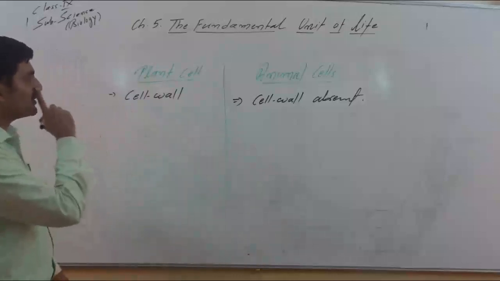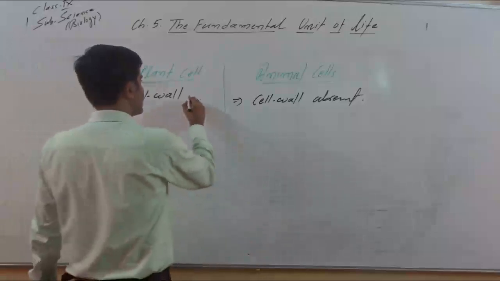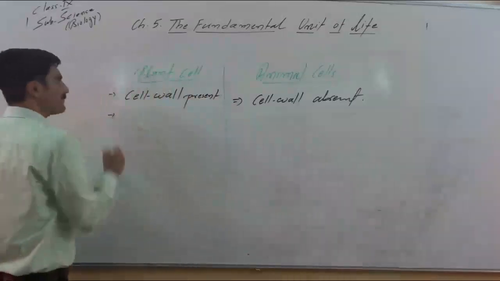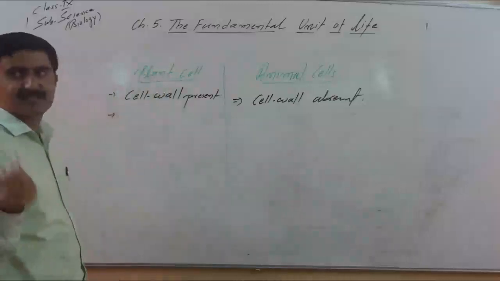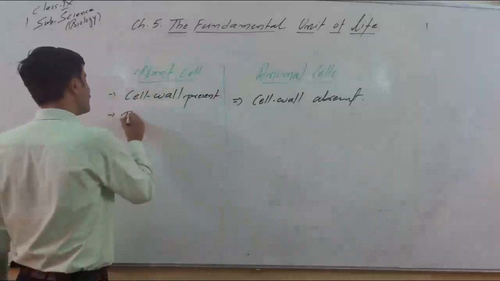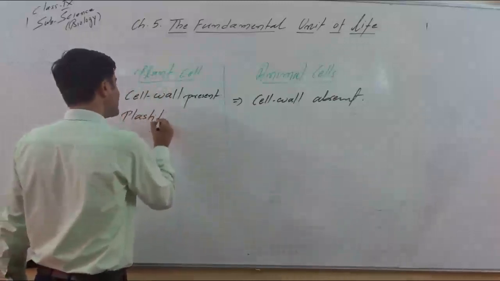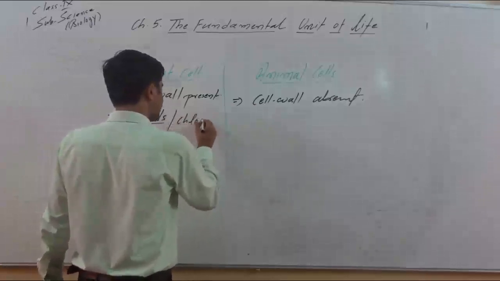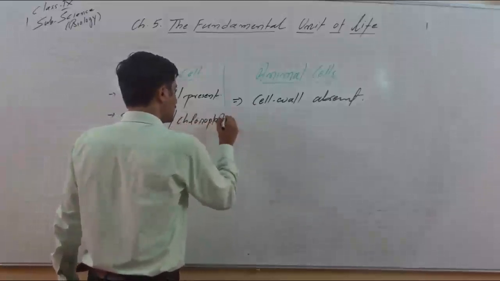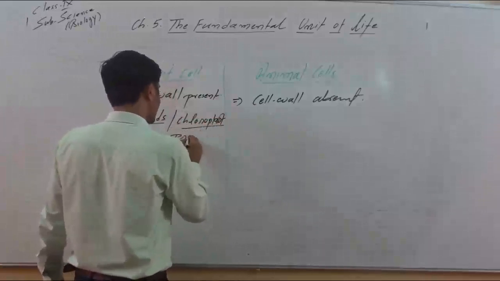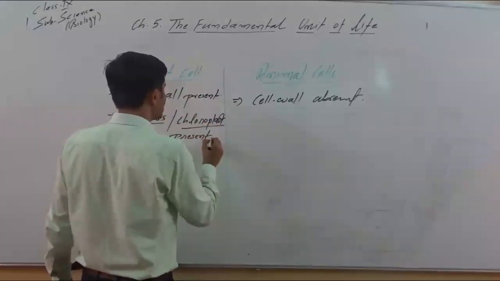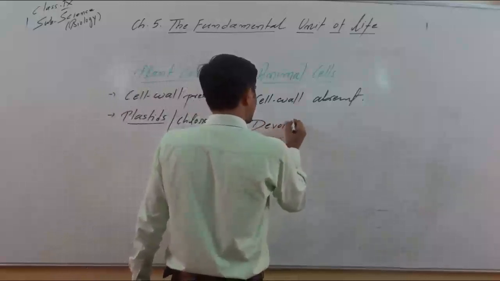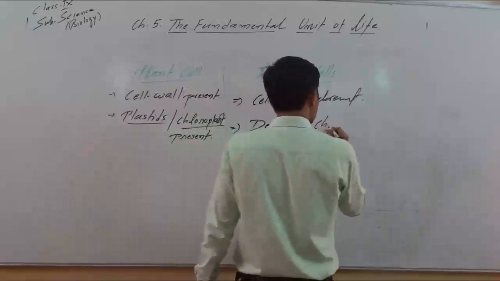So always remember, in the plant cell, the cell wall is present. Second difference: plants are green, plants have plastids. So there is the presence of plastids in the cells, particularly chloroplast. All of you know chloroplast is present, and that makes the plant autotrophic, photosynthetic. Animal cells are devoid of, or lack, chloroplast.